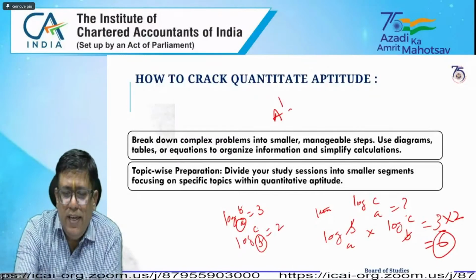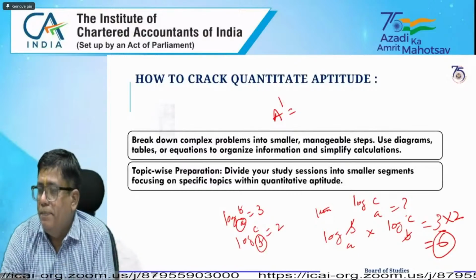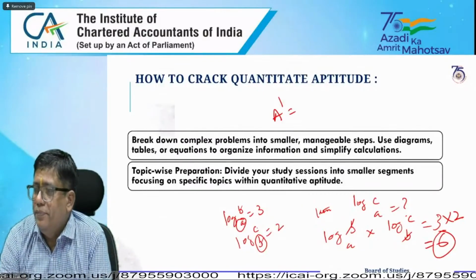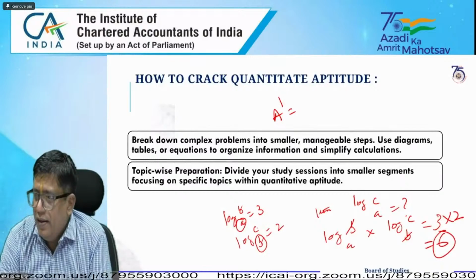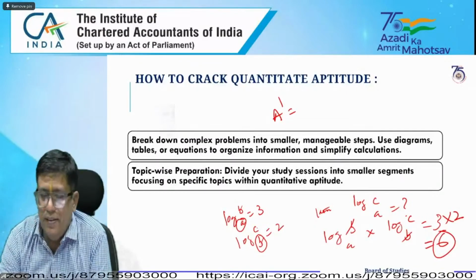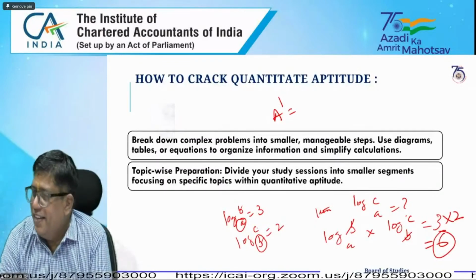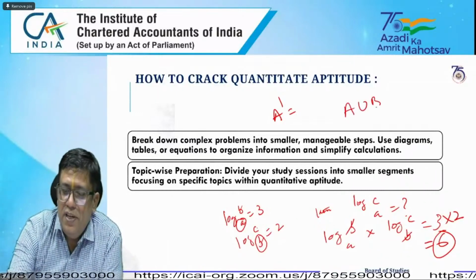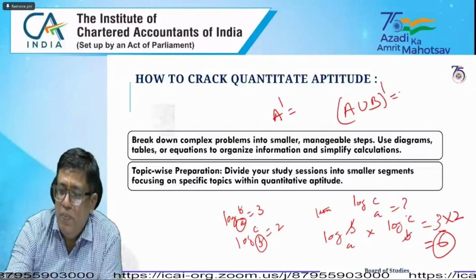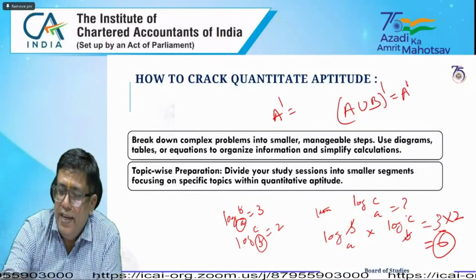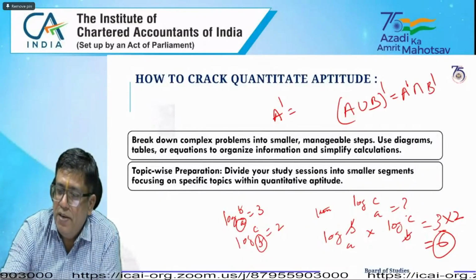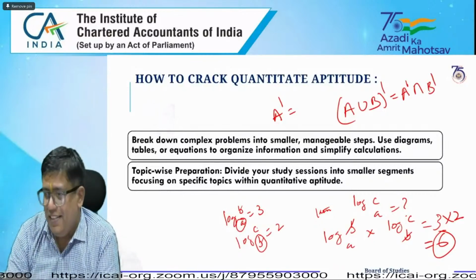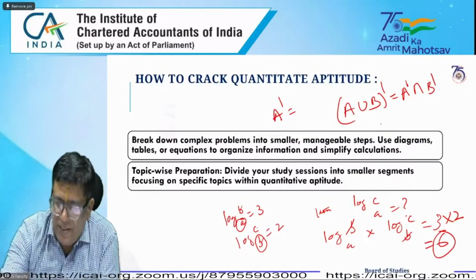What is this, A dash or A complement? A complement. This set contains those elements which are not in set A. Same thing actually. Suppose (A union B) whole complement equals A complement intersection B complement. This is one law, and vice versa, the reverse.